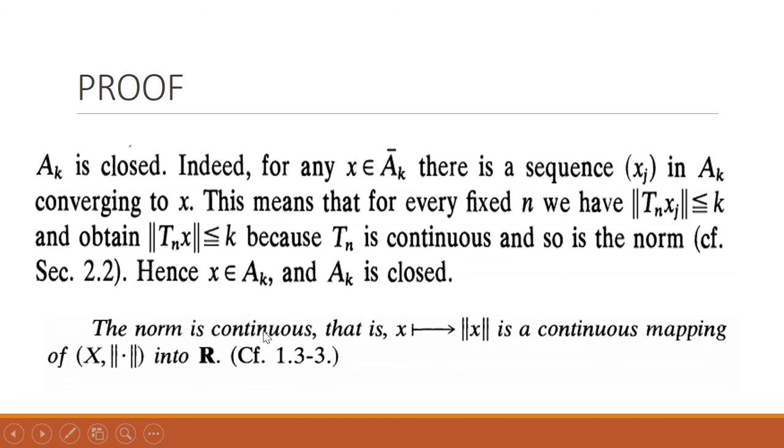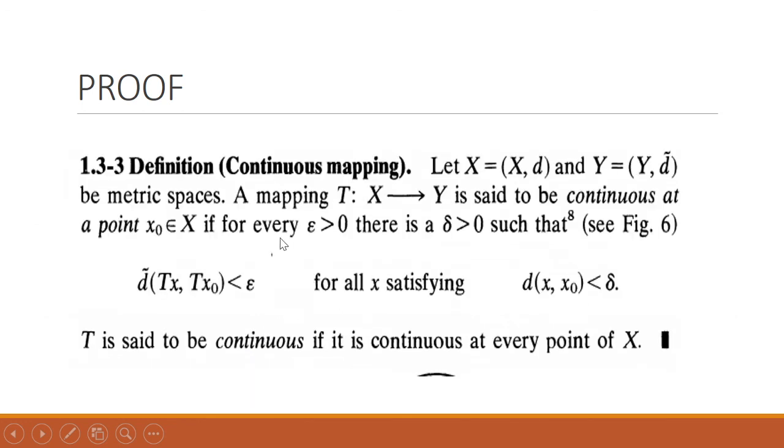And what does continuity mean? Let X be a metric space and Y be a metric space. Then a mapping from X to Y is said to be continuous at a point x_0 belonging to X if for every epsilon greater than 0 there exists a delta greater than 0 such that whenever the distance between the two points is less than delta, the condition is satisfied.